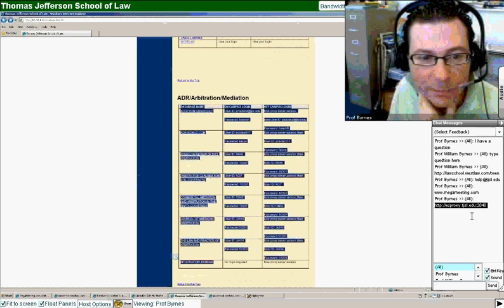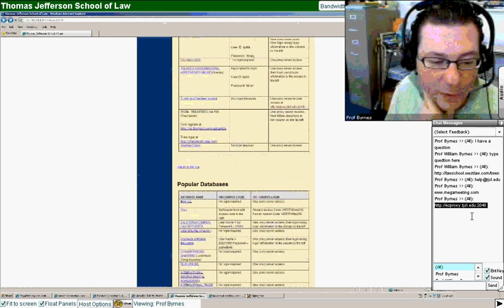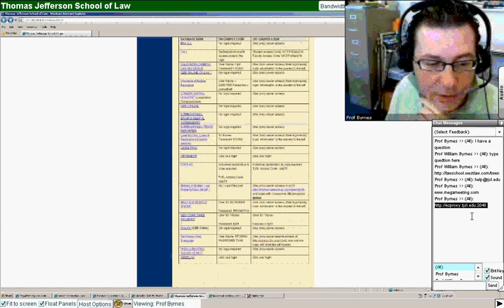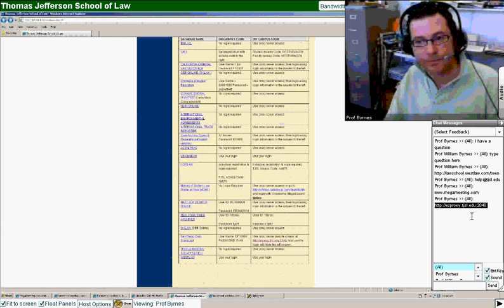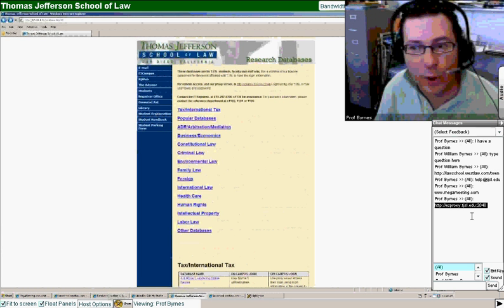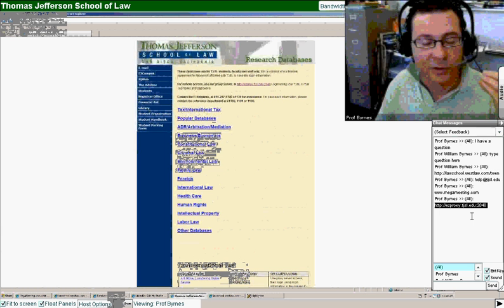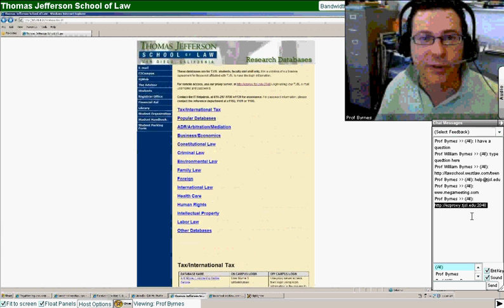Okay, so I'm just pointing out that we have all these databases available, and we encourage you to look at them on your own over the next few weeks. If you're in Thesis 1, you'll be learning step by step how to use each one, its functionality and research.